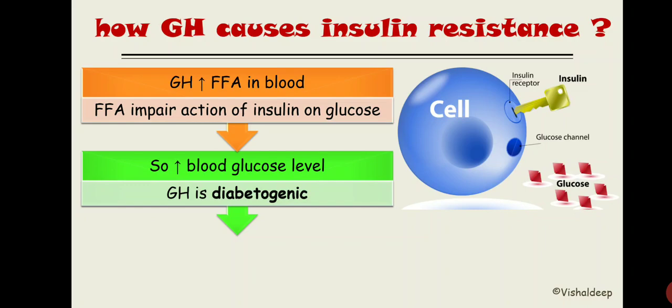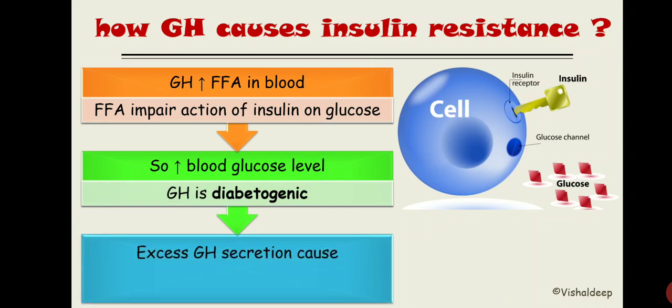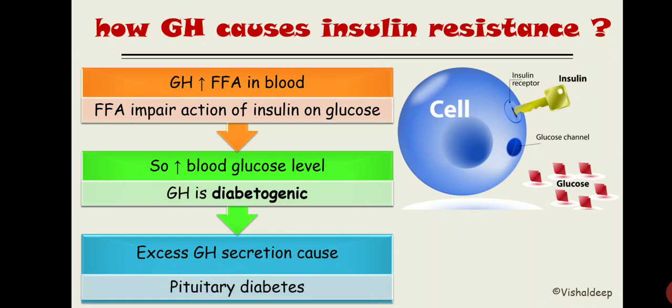So growth hormone is basically a diabetogenic hormone. Whenever excess growth hormone is secreted, it ultimately leads to diabetes, and that type of diabetes is known as pituitary diabetes. Got it? So growth hormone causes pituitary diabetes.